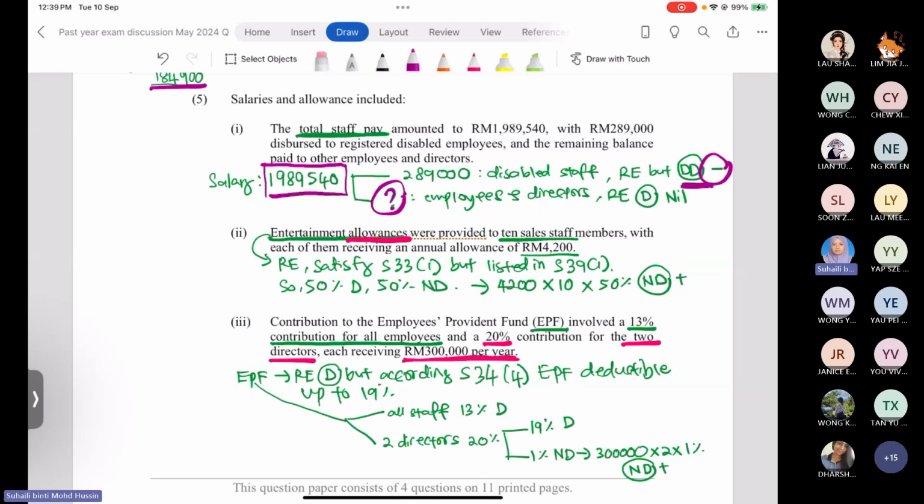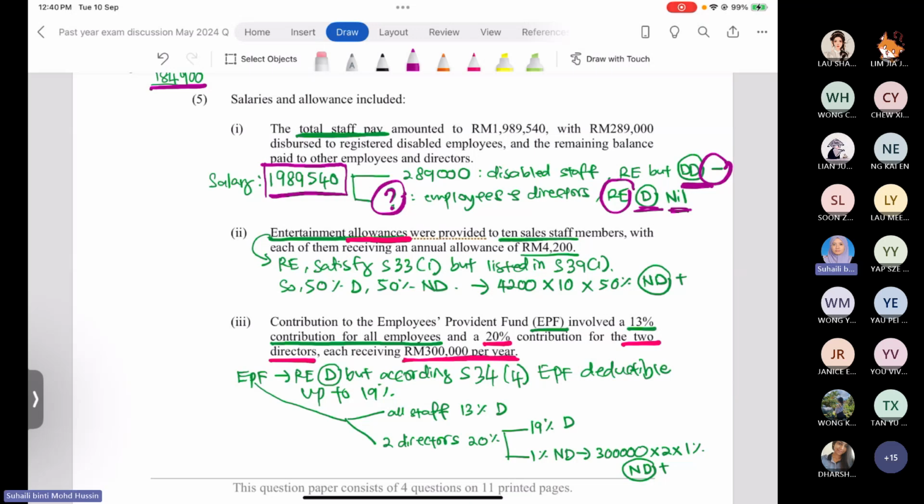Okay, alright. And then another item, the payment of the salary to the employees and the director. So this is normal expenses. When it's normal, which means that this is the revenue expenditure allowed for deduction. So there is no more adjustment needed because this amount already appeared in SOCI and was already deducted in arriving at net profit before taxation. Okay, now we are done with 5.1.